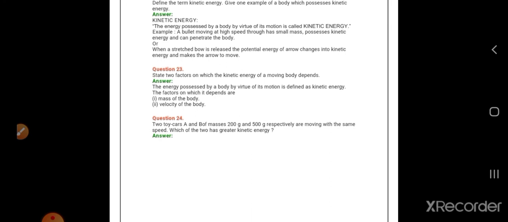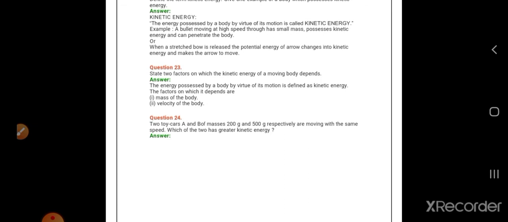Okay. Now when you come to question number 23, state two factors on which kinetic energy of a moving body depends. So the two factors on which it depends is, first one, mass of the body. Greater the mass, greater is the kinetic energy. Second one, velocity of the body. Greater the velocity, greater will be the kinetic energy.